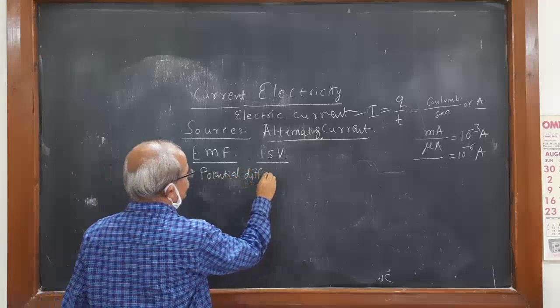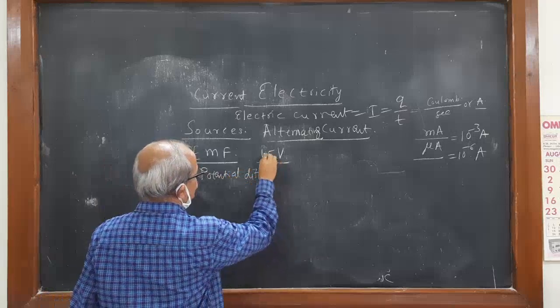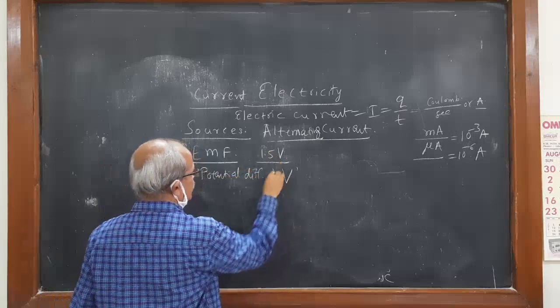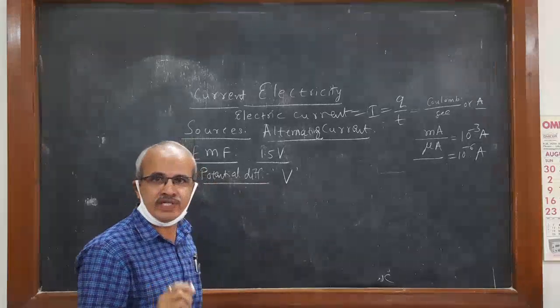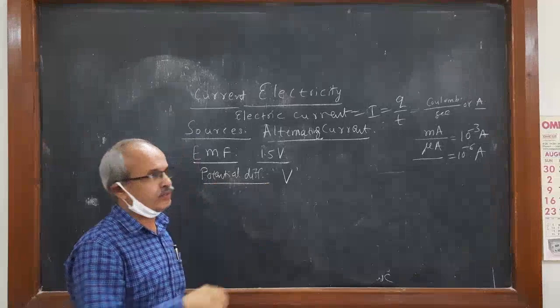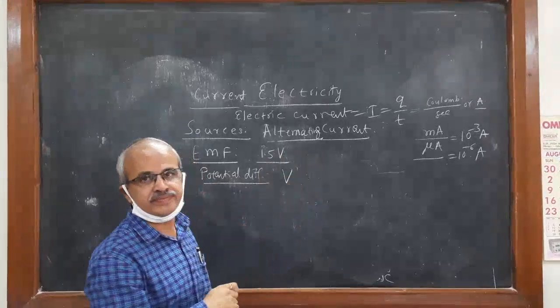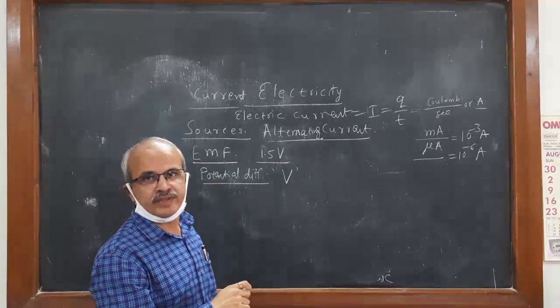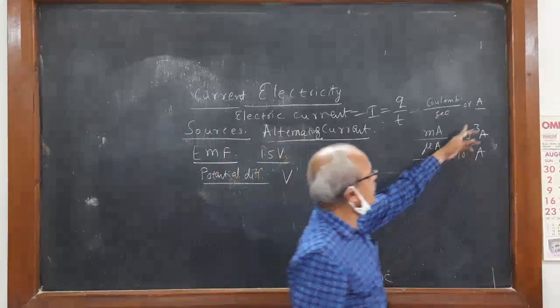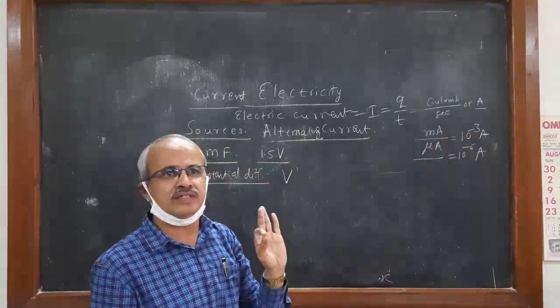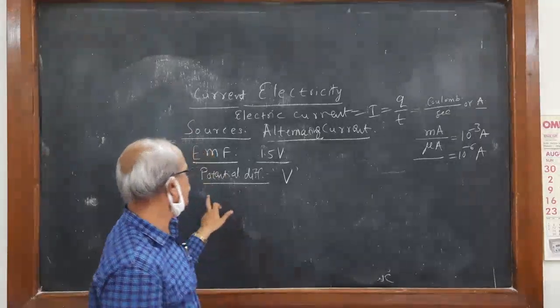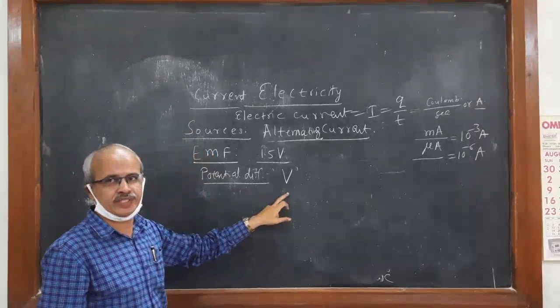See what unit I am writing now: don't write small v, write capital V; don't write small e, write capital E. Don't write EMP. You should write units properly in physics, then only you get correct marks. So the potential difference unit is V.